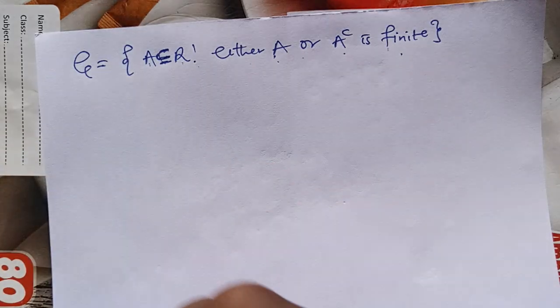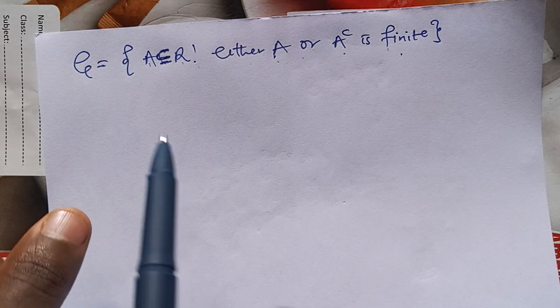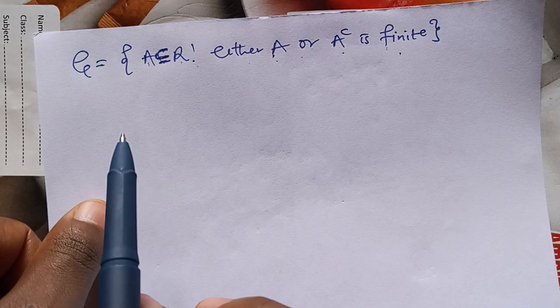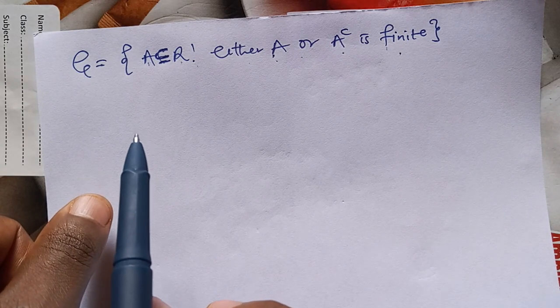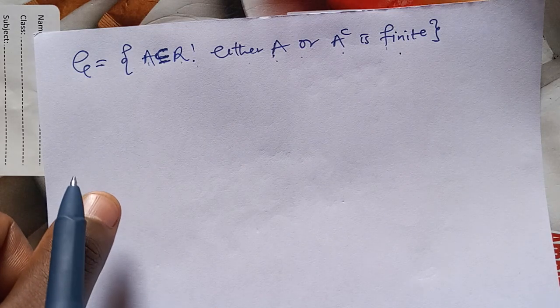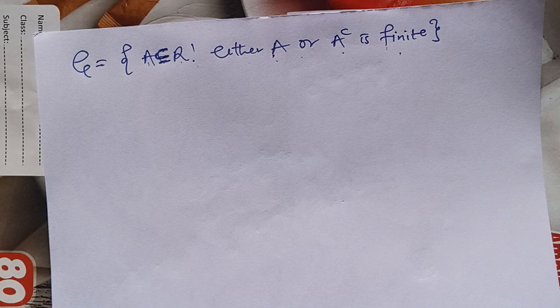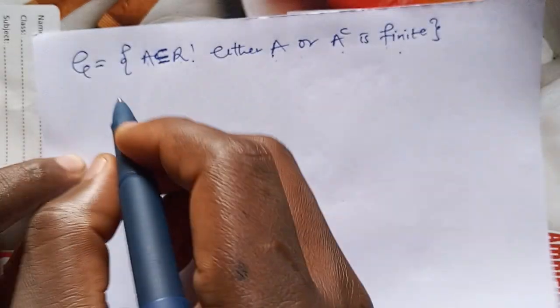So to show that this is an algebra, we need to show that it satisfies the three conditions: that the empty set must be in the algebra, that if we pick an A in the algebra, its complement must also be in the algebra, and if we pick any two sets, their finite union is in the algebra. So let's begin.